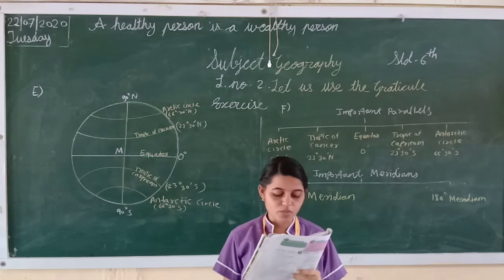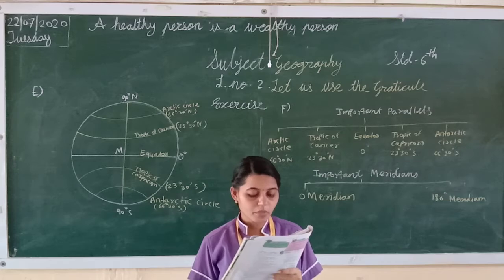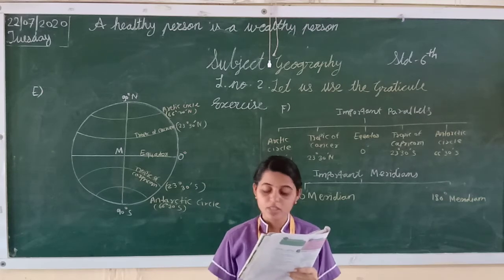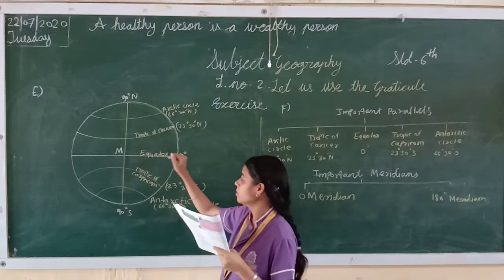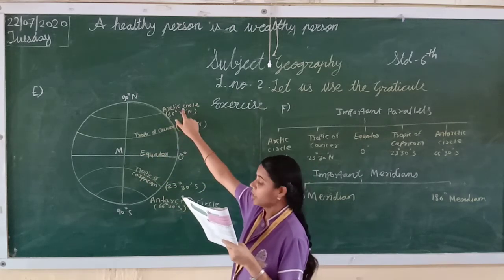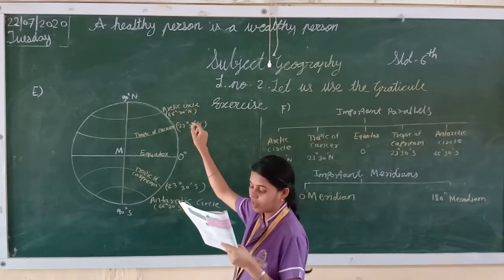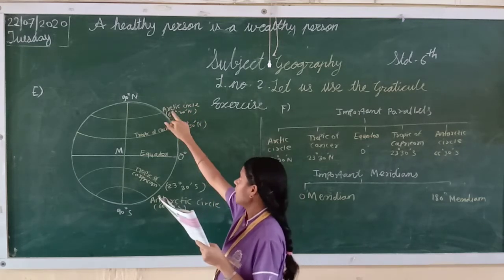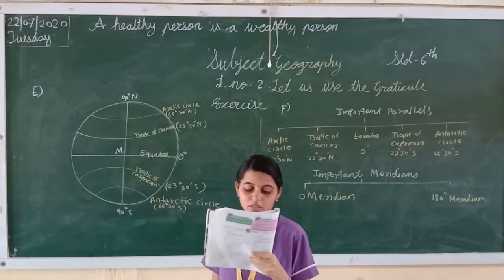Okay, now first question: 66 degree 13 minute north parallel. We can take the help of this diagram. What is the 66 degree 13 minute north parallel? Which one, students? Arctic Circle.